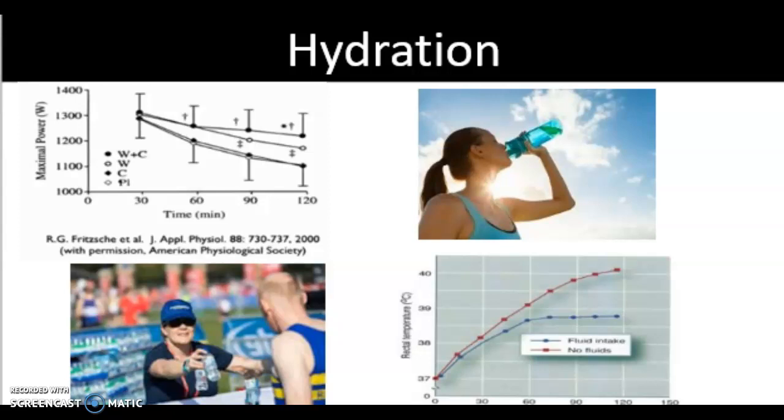The graph on the right shows the difference in an athlete's performance when they drink fluids compared to when they don't. Both athletes worked for 2 hours, but the one who drank fluid had a much lower rectal temperature, meaning that less of their blood would have been circulated to the skin's surface, and they would have been able to work much harder. The graph on the left shows that athletes taking water and carbs perform at a higher maximal power than those that drink just water or just eat carbs or neither.